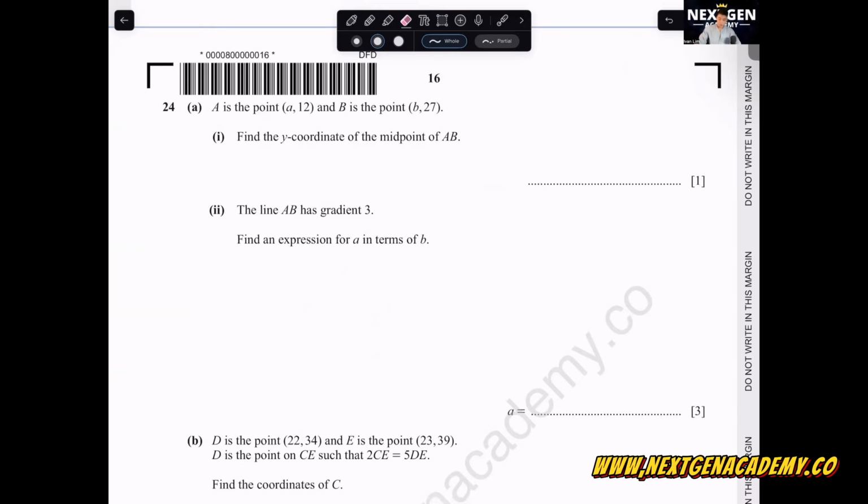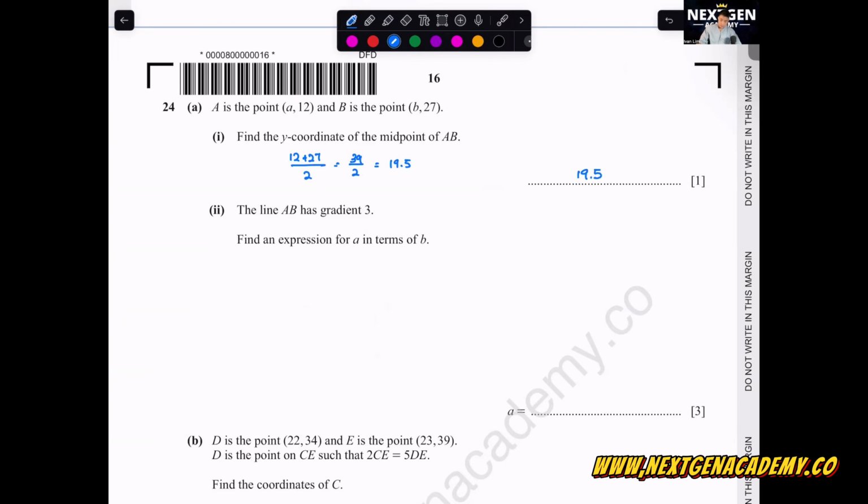A is the point (1, 2), B is (2, 7). Find the y coordinate of the midpoint of AB. Okay, for the y coordinate, we're just going to use 2 and 7. So 2 plus 7 divided by 2 gives us 9 over 2, which is 4.5.